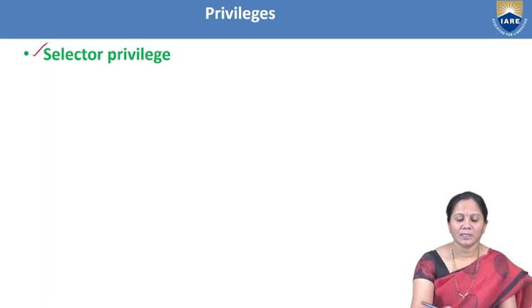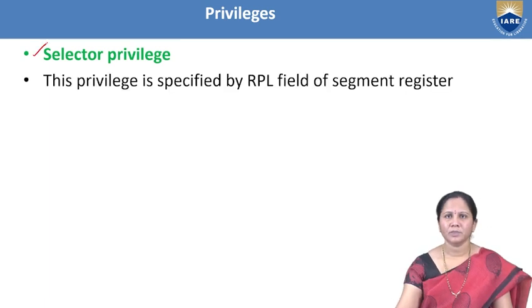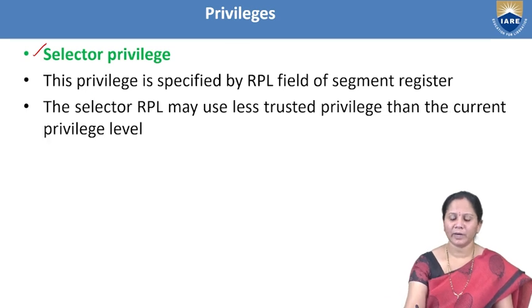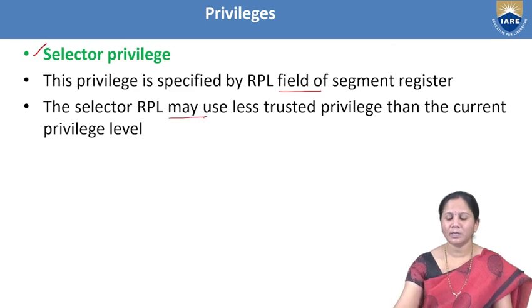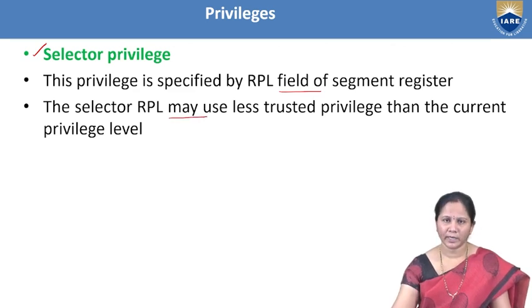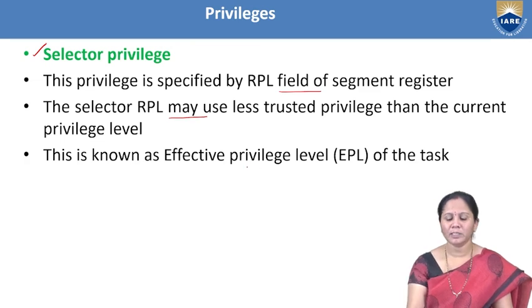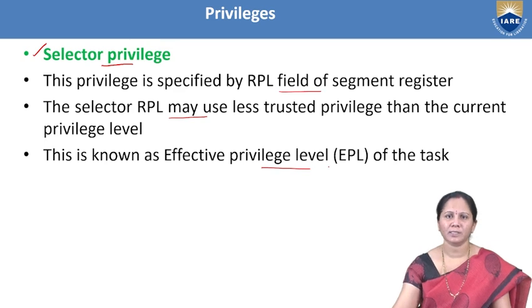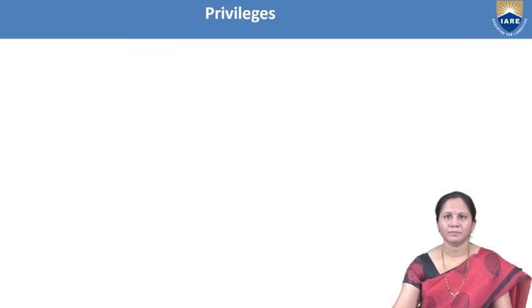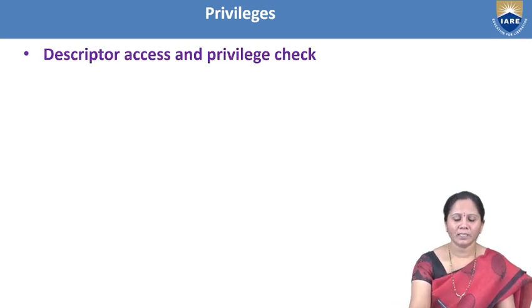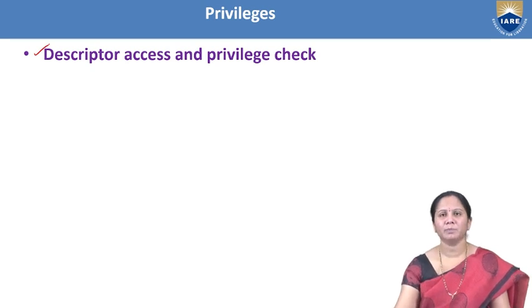The next one is selector privilege. It has a 13-bit base index, RPL and TI. This privilege is specified by the RPL field of the segment register. The selector RPL may use less trusted privilege than the current privilege level. That means selector privilege is known as the effective privilege level of a task. Among these, the effective privilege levels are CPL and RPL.